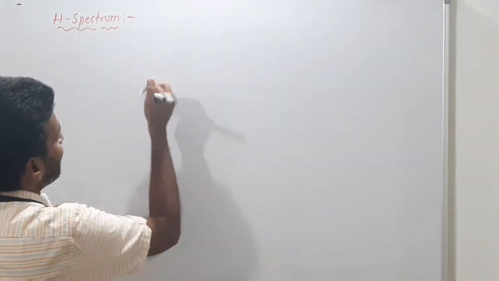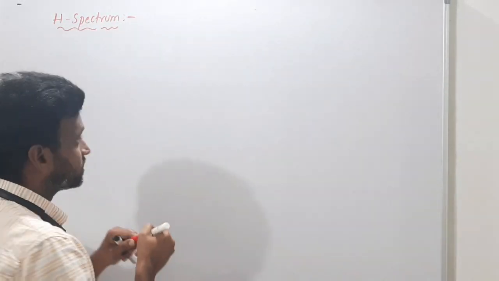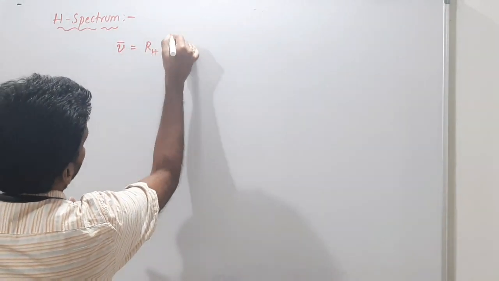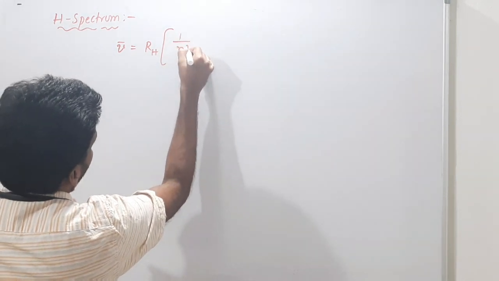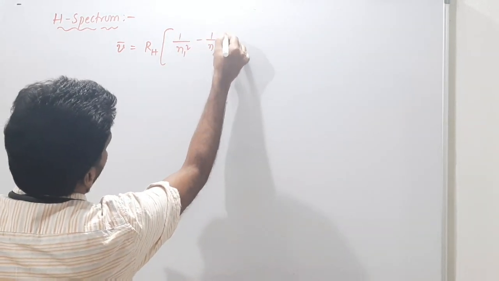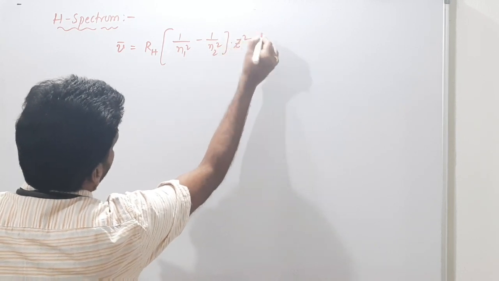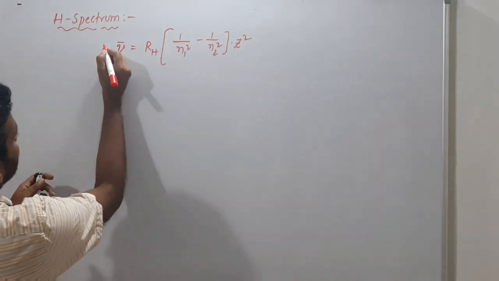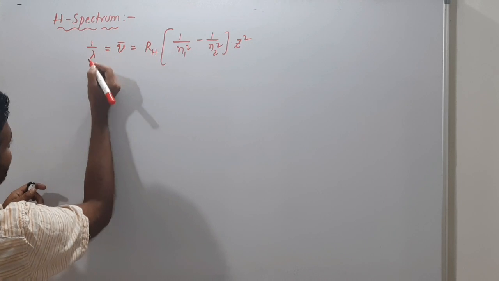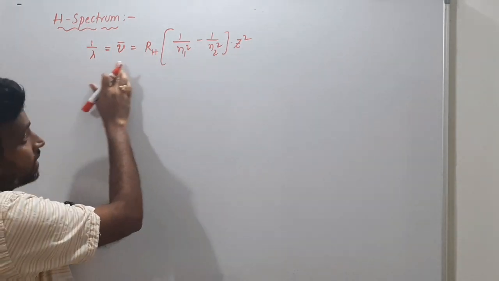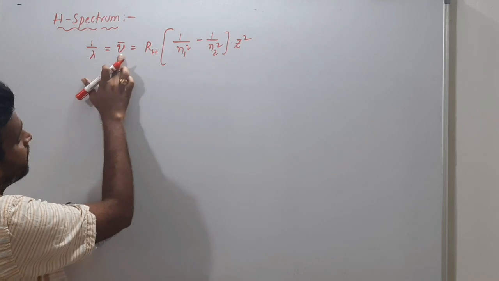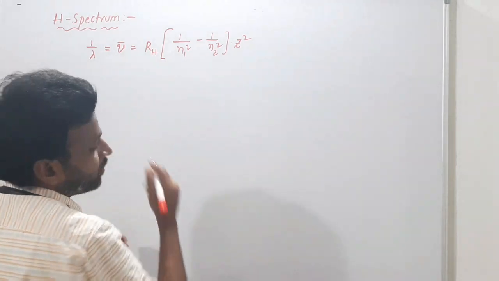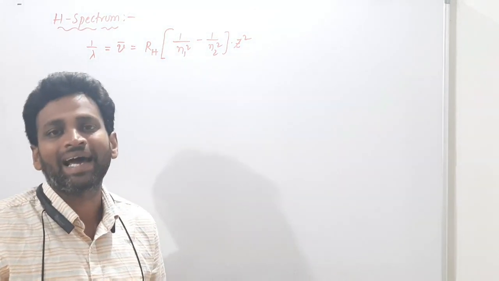So for a spectral line, to calculate wave number, I gave one formula: nu bar is equal to RH into 1 by n1 square minus 1 by n2 square into Z square. This is the formula we have to use for calculating wave number, which is also equal to 1 by lambda. If you want lambda, then it's the reverse, because the wave number is reciprocal to wavelength. This is the formula to calculate the wave number of a spectral line.